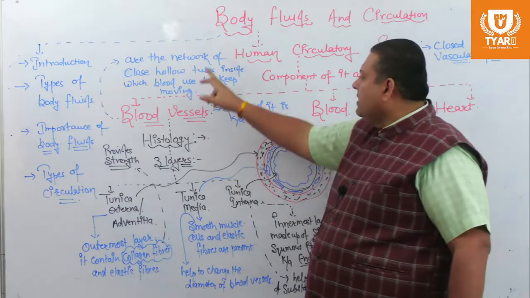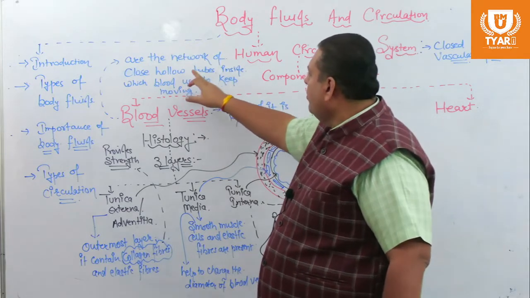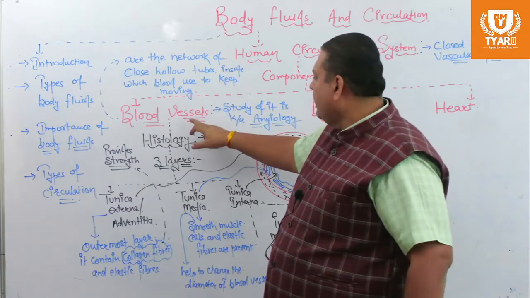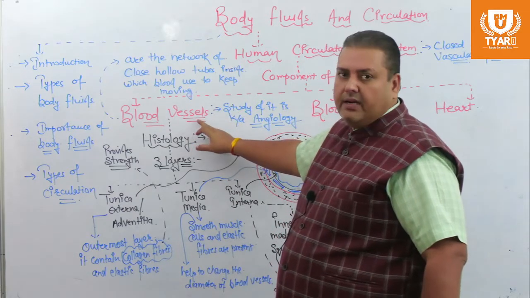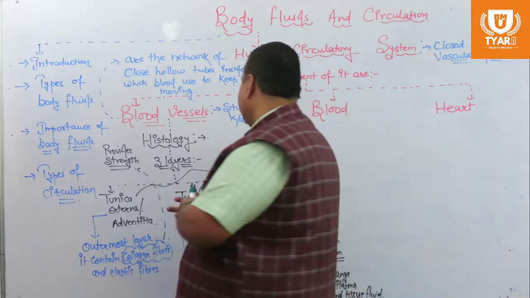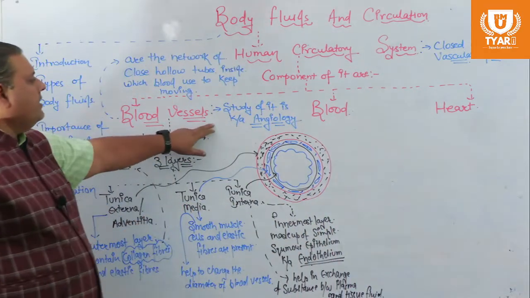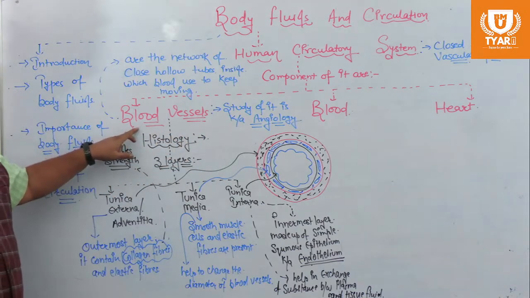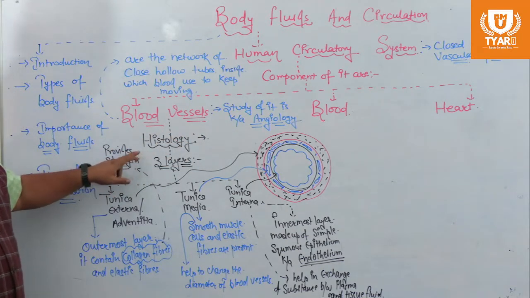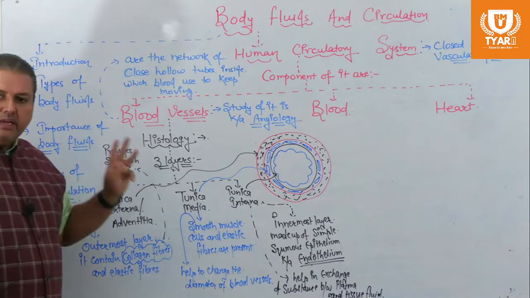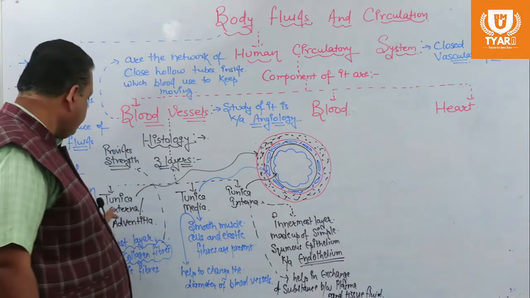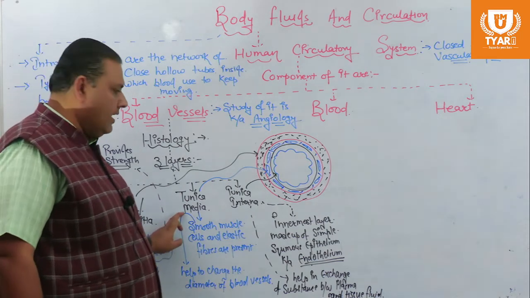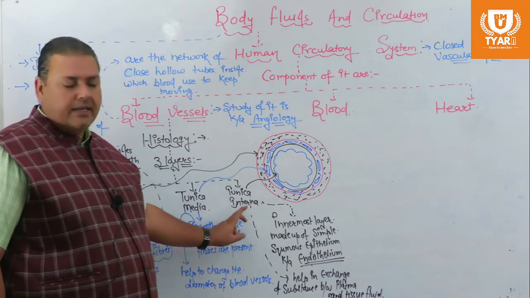Inside our body, there is a network of closed hollow tubes in which blood keeps moving, and this network of closed hollow tubes is named blood vessels. The study related to the blood vessel is known as angiology. If we do a microscopic study of the blood vessels, we will see three main layers. They are tunica externa or adventitia, tunica media and tunica interna.